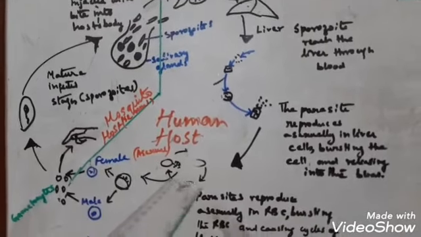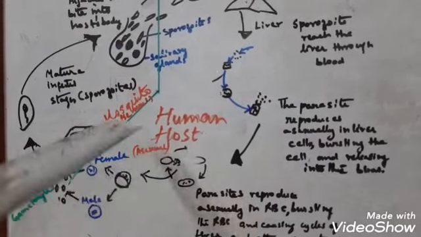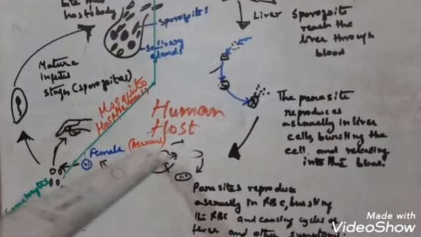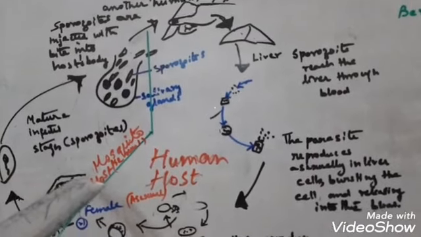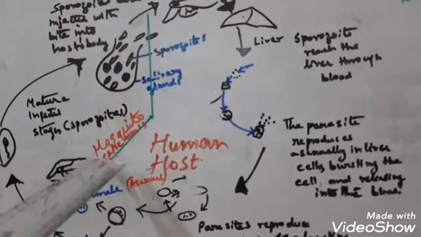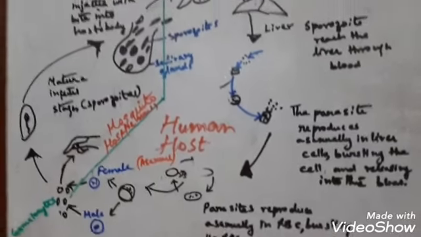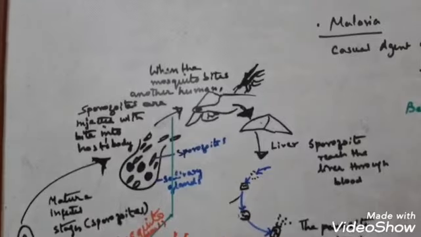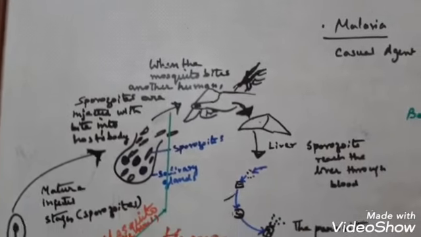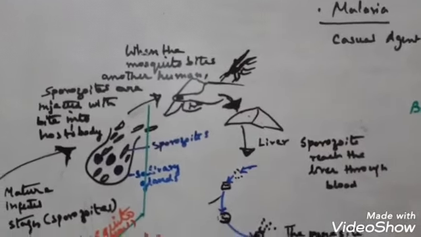You can see here I have mentioned the host human, where the asexual reproduction of the malarial parasite takes place, and the mosquito body, the mosquito host, where the sexual reproduction of the parasite or the Plasmodium takes place. So let me discuss the life cycle of the malarial parasite.